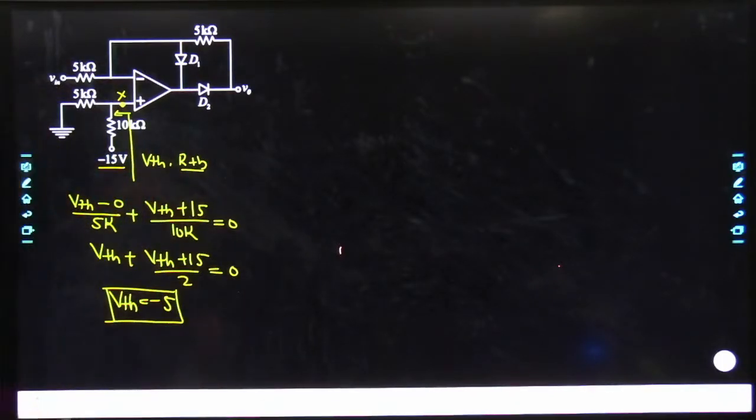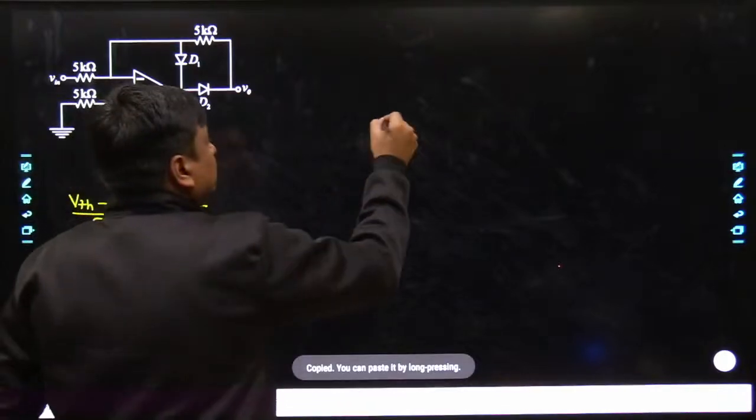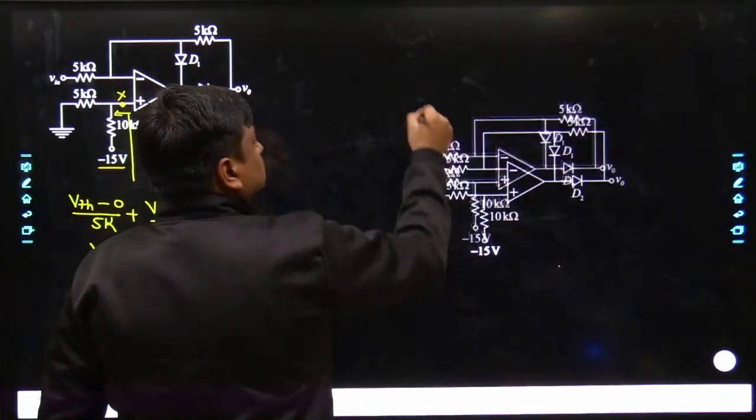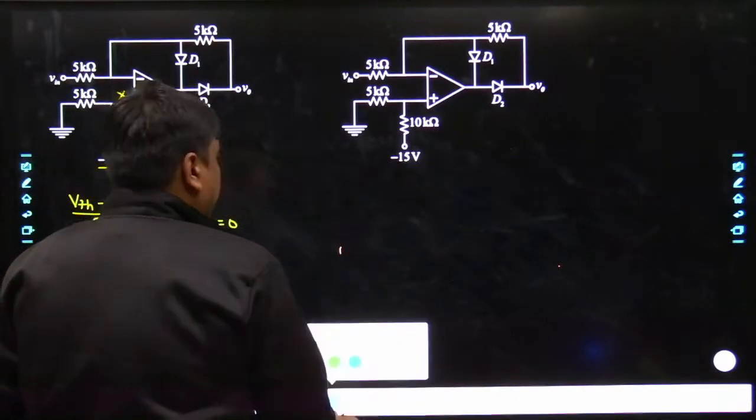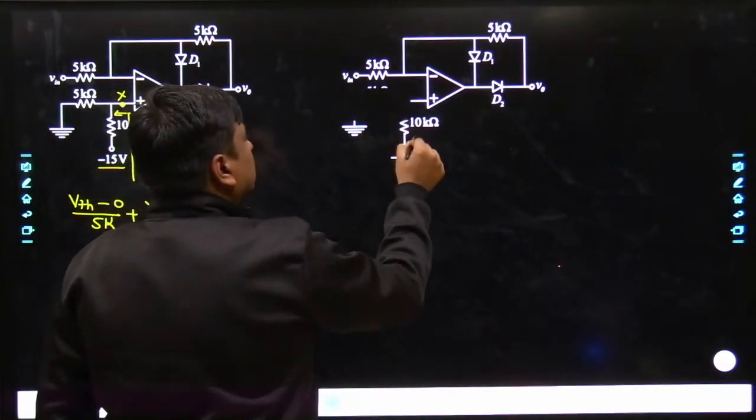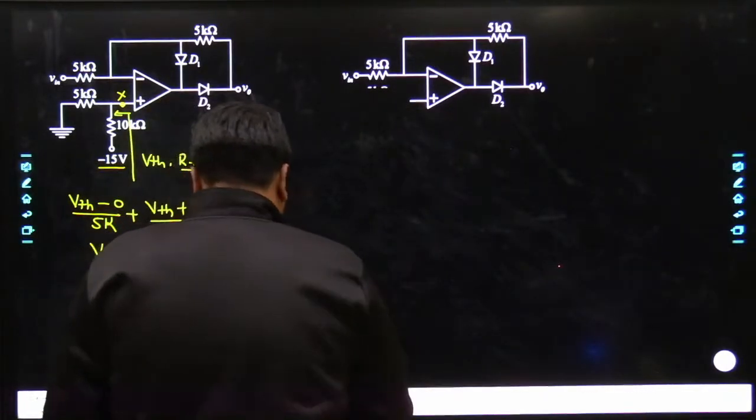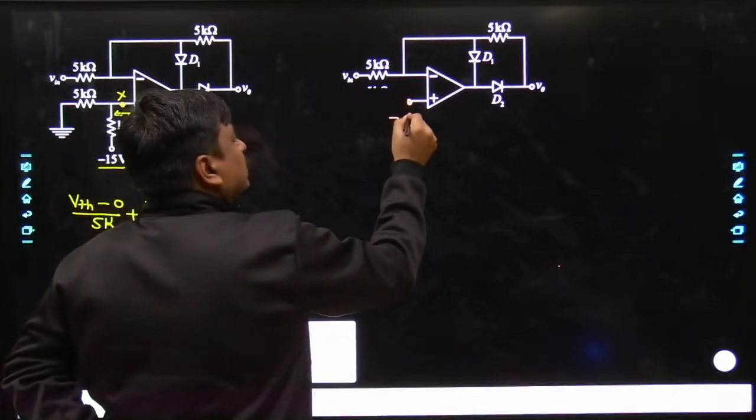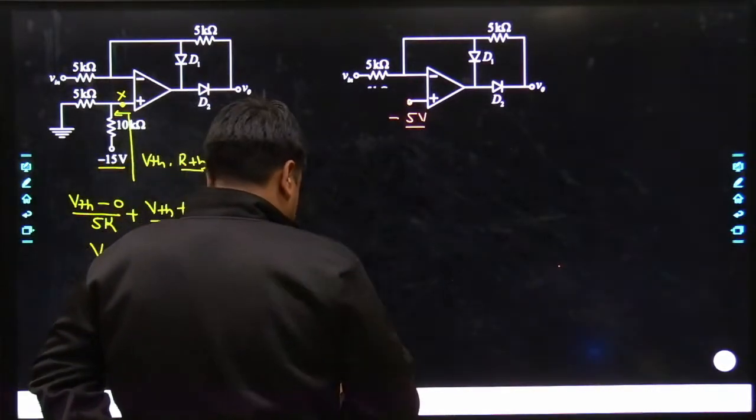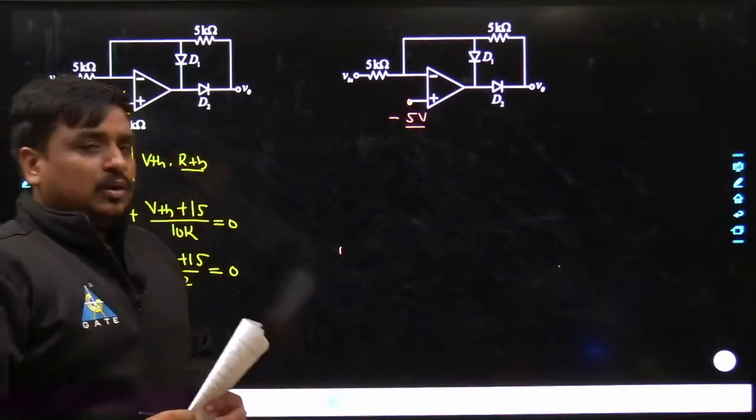Yes. So straight away what I would be doing, just copy this out over here. Let me rub this out. Simply you write this as minus 5 volt, that's it, minus 5 volt. Such an easy problem it became. Yes, minus 5 volt. Agreed?